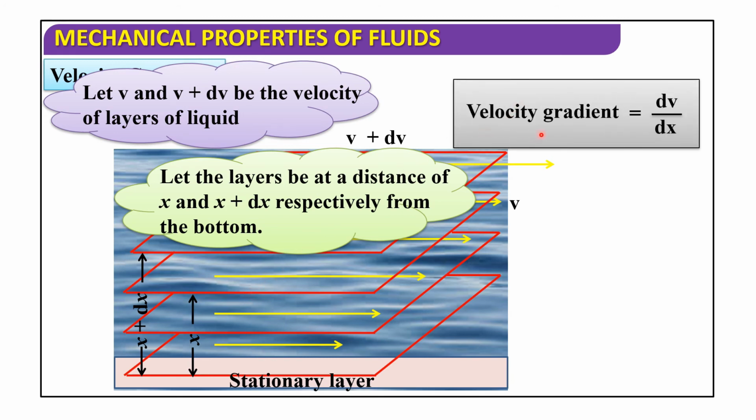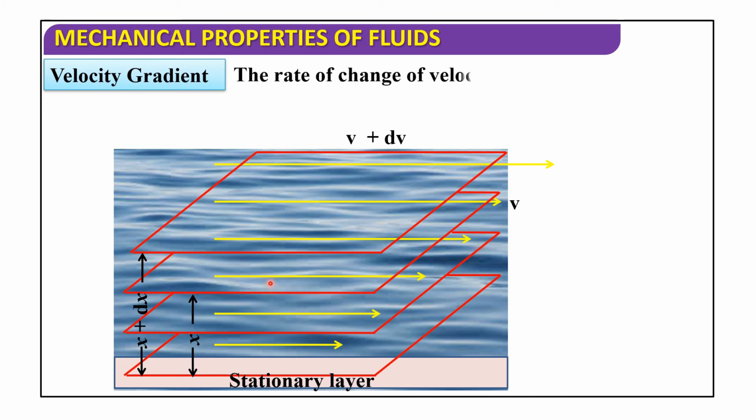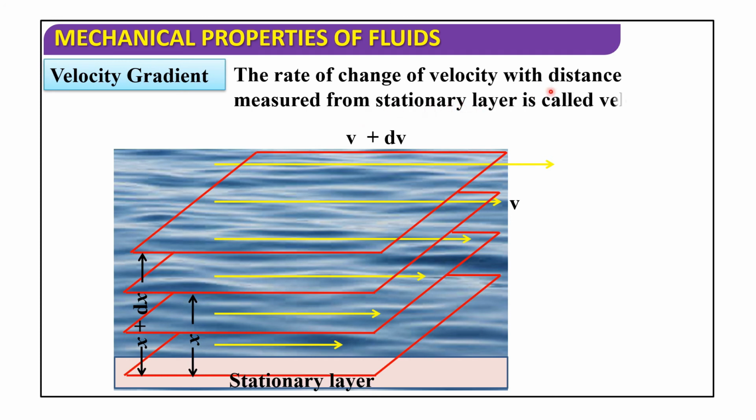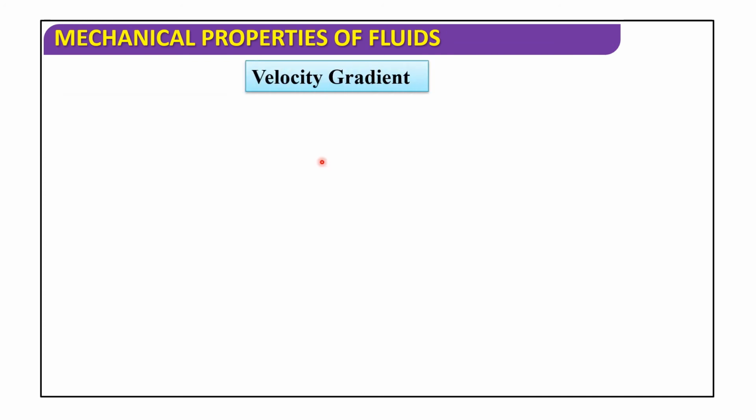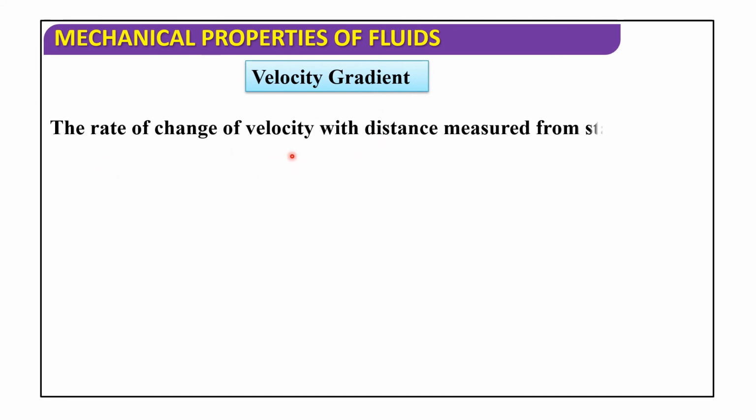Now velocity gradient is equal to dv by dx. The rate of change of velocity with the distance measured from stationary layer is called velocity gradient.